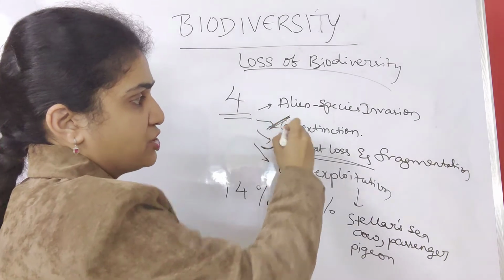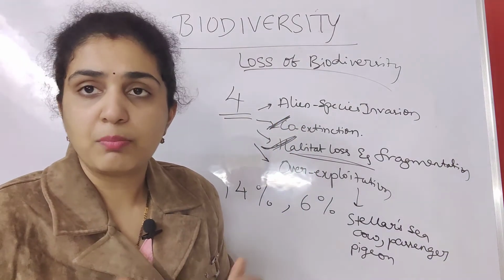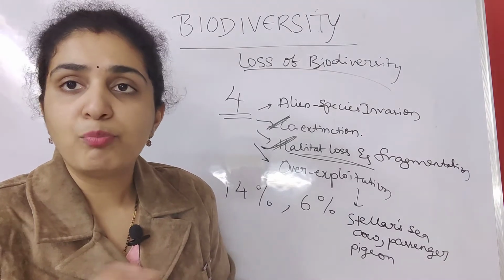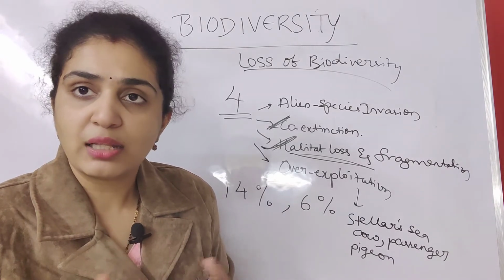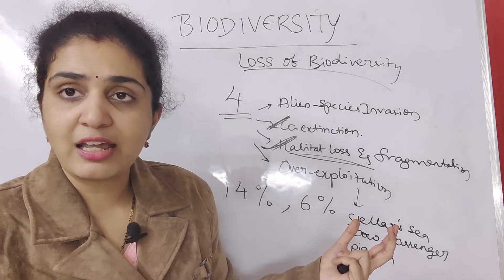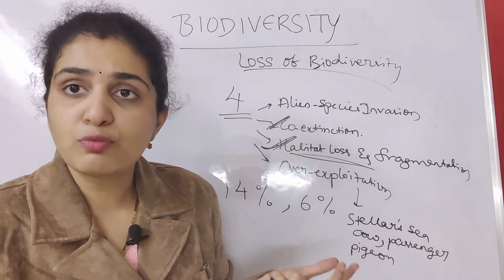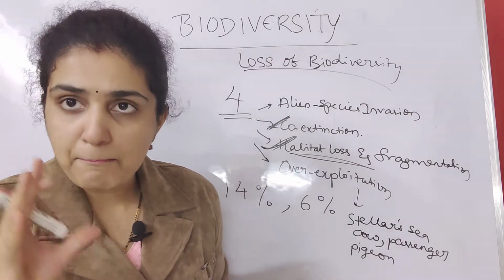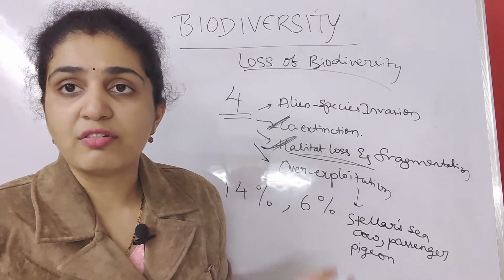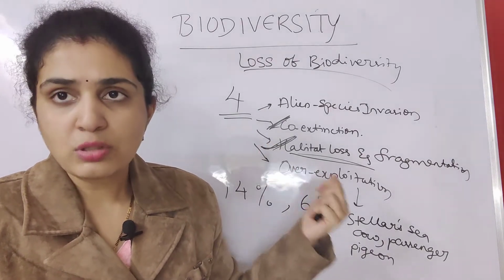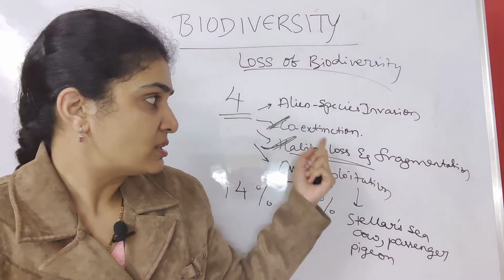Then co-extinction. Co-extinction means two species get extinct because they survive on each other. Suppose the host gets extinct, obviously the parasite also will get extinct, because the parasite cannot feed without the host. It compulsorily requires the host to survive. If the host dies, then the parasite will not be there. So host and parasite loss takes place.